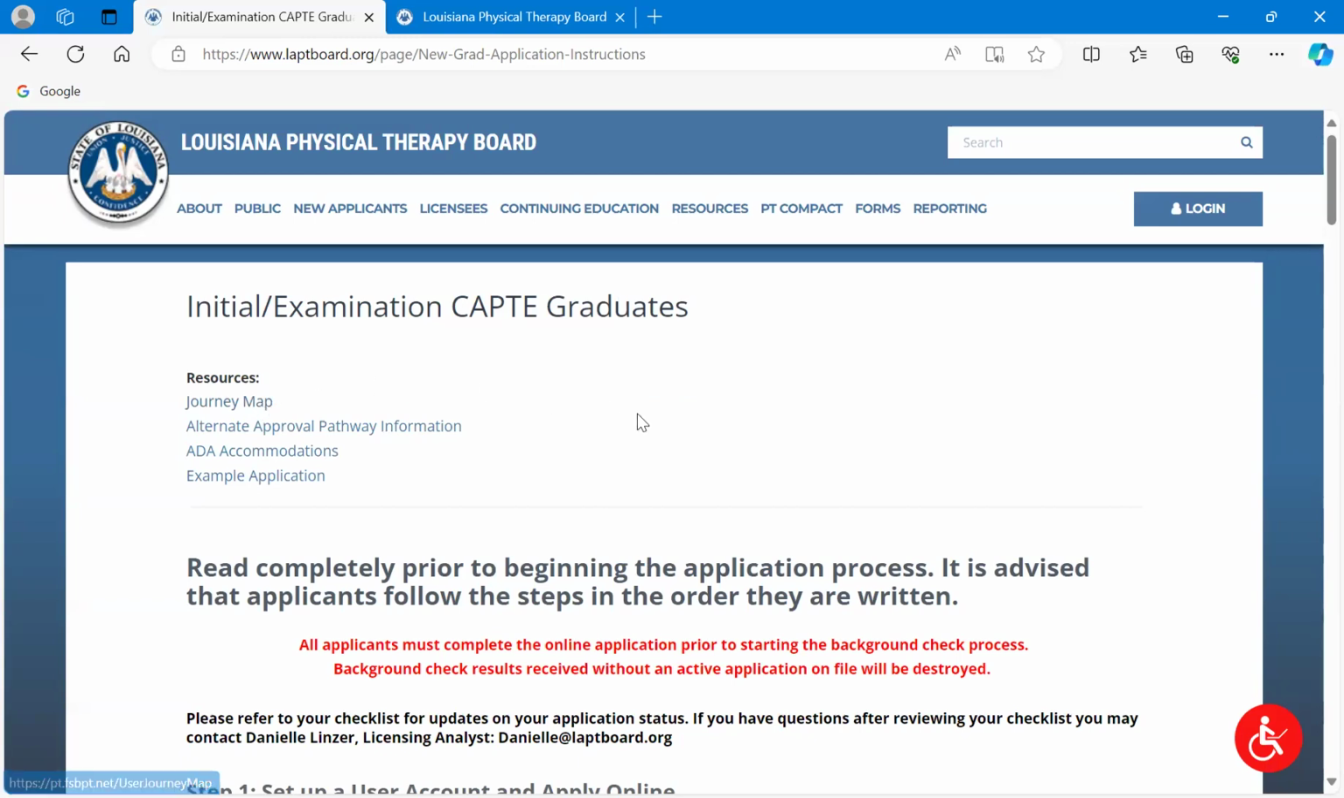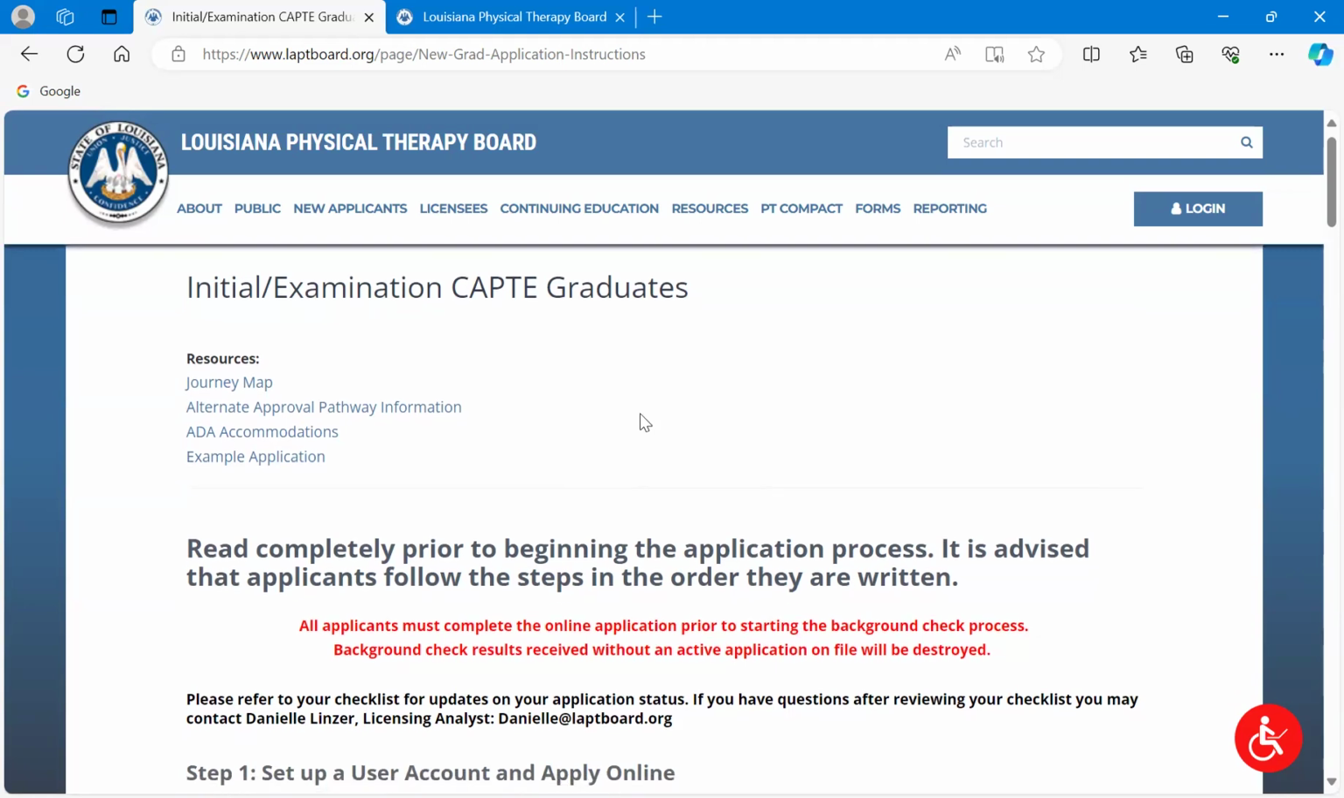So the journey map is something you can take a look at. Click on that resource. It takes you to FSBPT's website. If you put in your program, your PT or PTA program, and the state that you're wanting to apply in, it's actually going to show you a map that shows you what entity is responsible for what at what step. So is it the board responsible for something? Is it you, the applicant? Is it FSBPT? It's a very helpful resource, so we like to point that out to you.